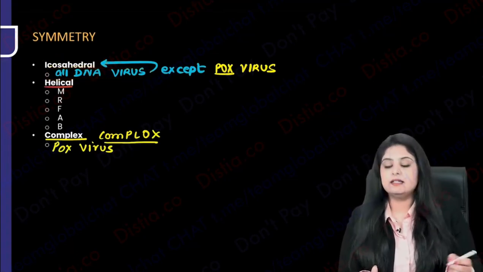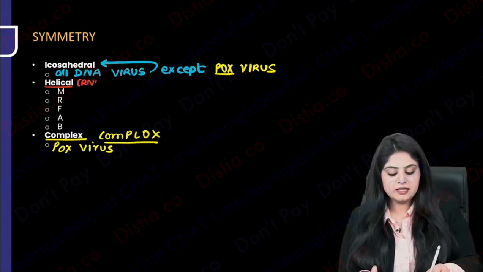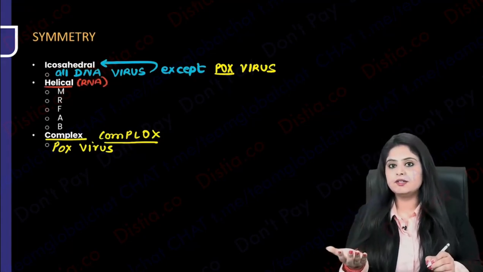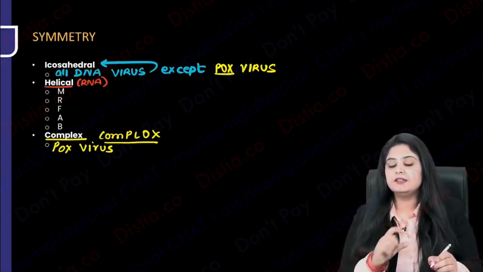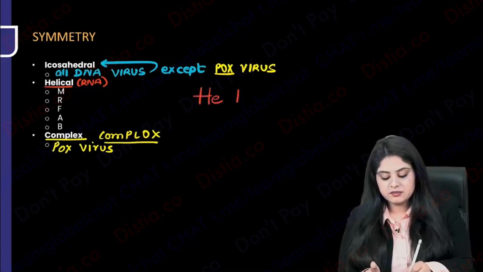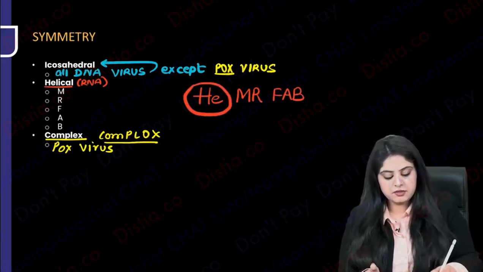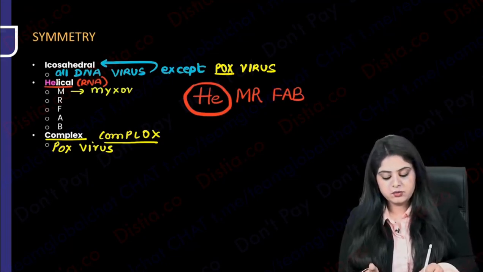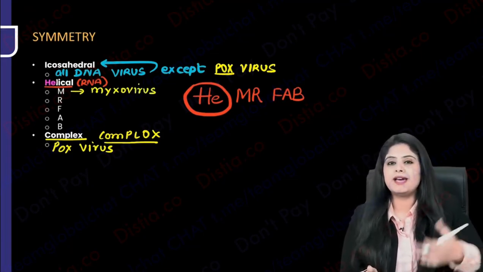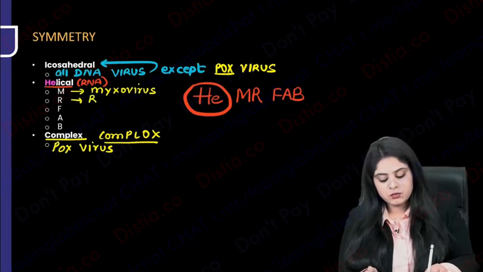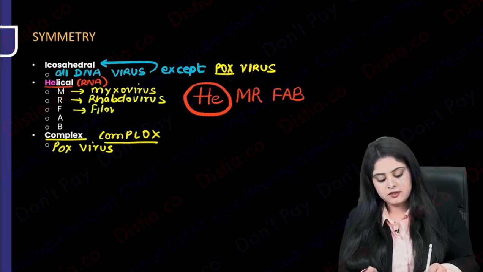Talking about the helical. So usually the viruses that come under helical are RNA. RNA can also have icosahedral symmetry, but there is a set of RNA viruses which have helical symmetry. And I have learned that he is Mr. Fabulous. Mr. Fabulous stands for the very, very famous helical symmetry. And Mr. Fabulous stands for, let's begin. So this is going to be myxovirus, like orthomyxovirus, paramyxovirus, any myxovirus. Then with R, all of us know that this is going to be the rhabdovirus. Next, we have the filovirus. A we have as the arenavirus. And B we have as the Bunyavirus.